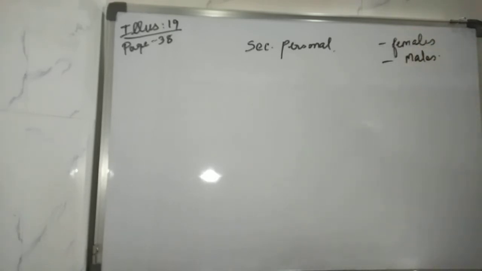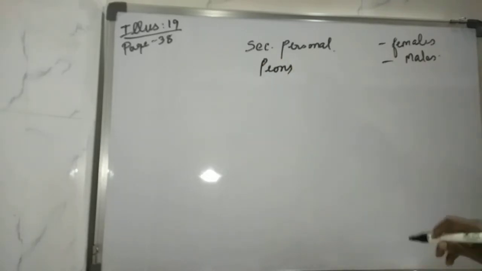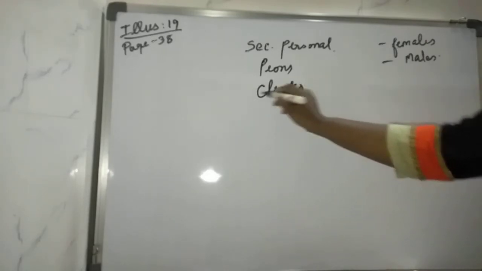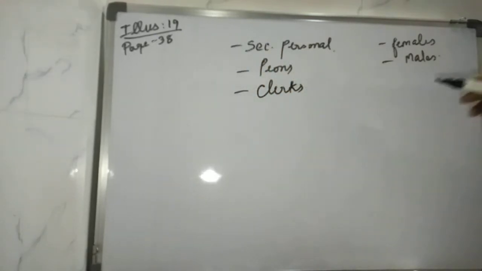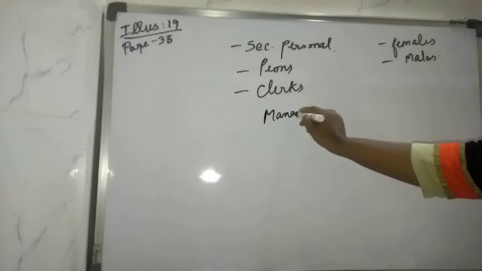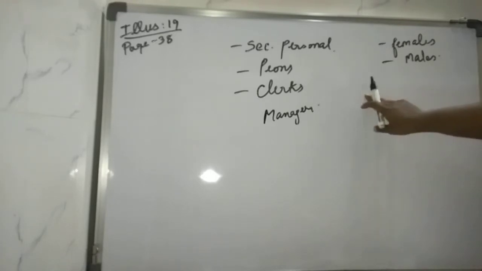Then out of 30 peons, peons are also given, 10 are females. Out of 40 clerks, clerks are given. Just make it in your rough work. Then 25 are females, and out of 8 managers, managers are given. Clear? So 3 are females. Now express this information in a table.